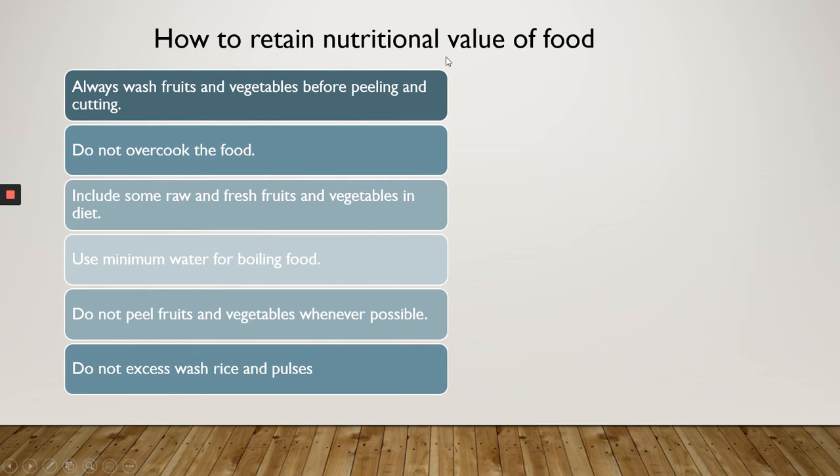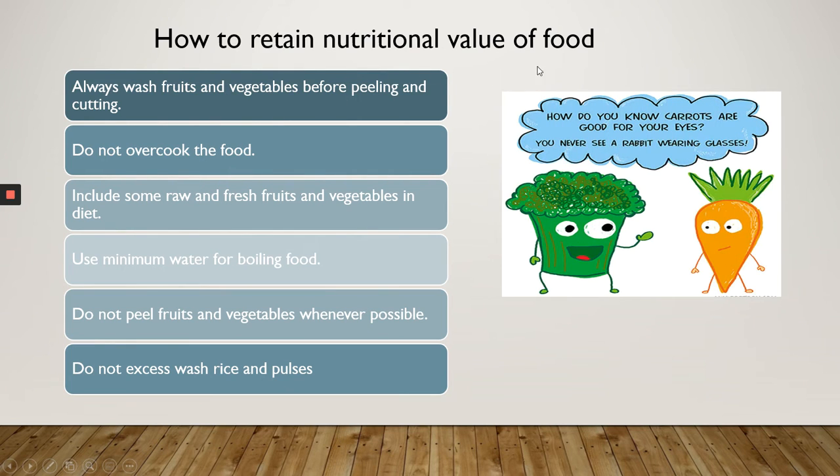How can we retain the nutritional value of food? Retain means, how can we maintain the nutritional value of food? These are a few points which help us to maintain it. Always wash fruits and vegetables before peeling and cutting. Why is it so? Because otherwise the important nutrients get washed away with the water. Do not overcook the food. Sometimes we overcook the food and that destroys the nutritional value of the food.